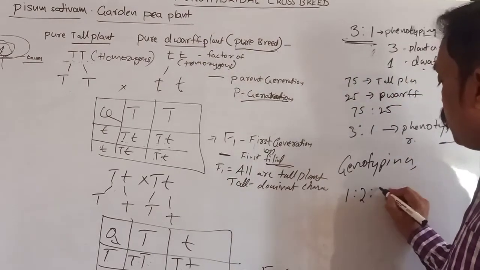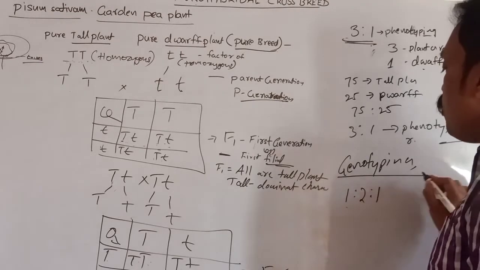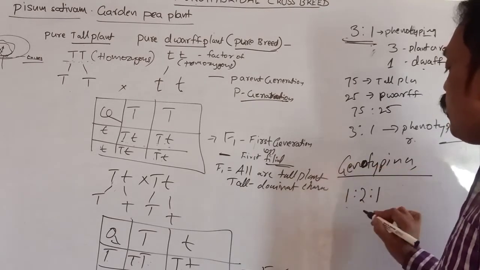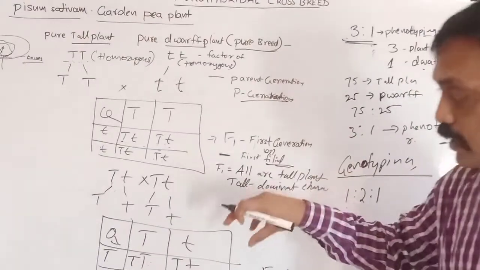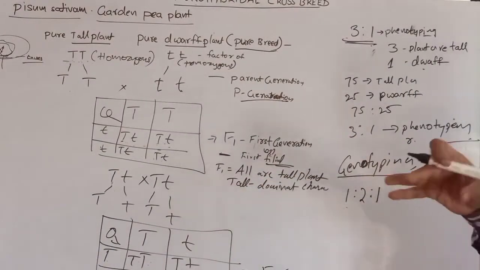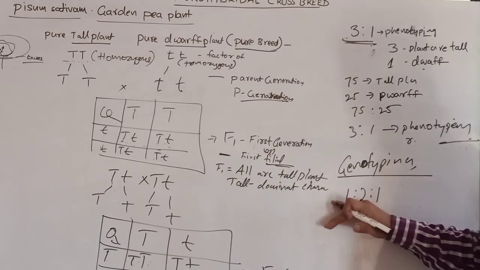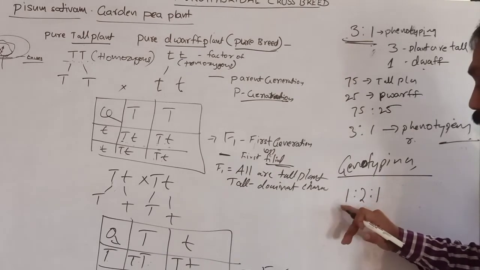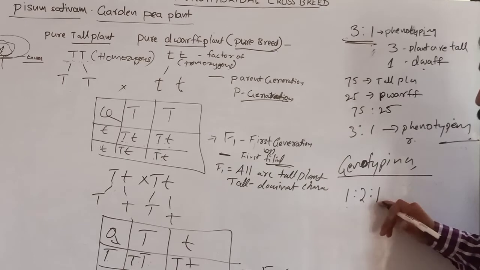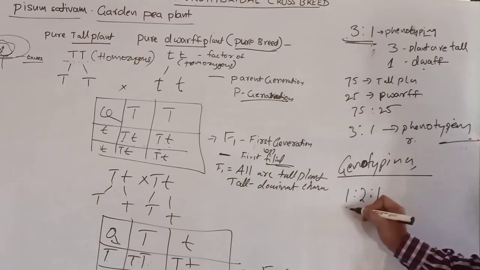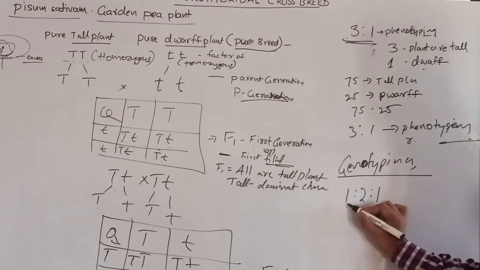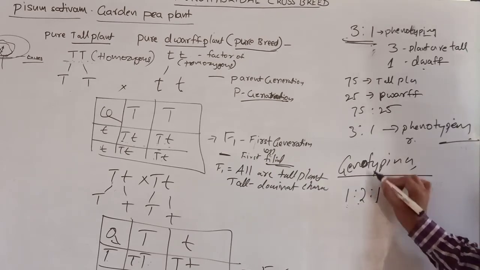That is 1:2:1. Genotypic means what type of genes are inside the plants, including the recessive character. One is a pure tall breed, one is a pure dwarf breed, and 2 plants are heterozygous. The genotypic ratio is 1:2:1.